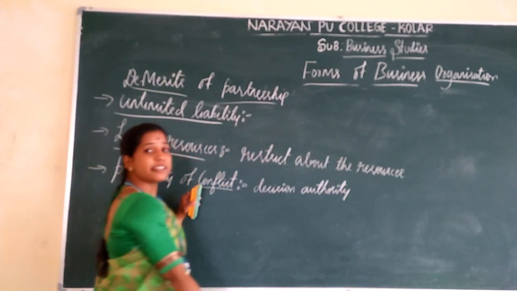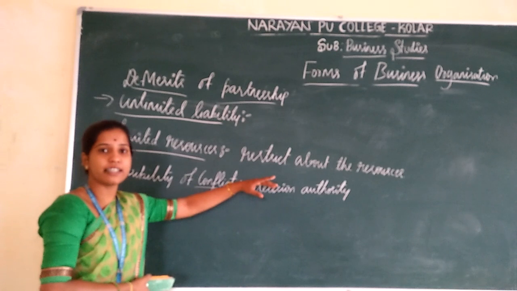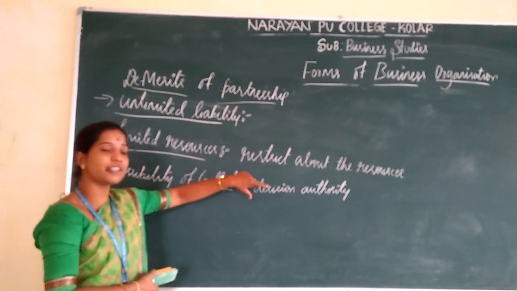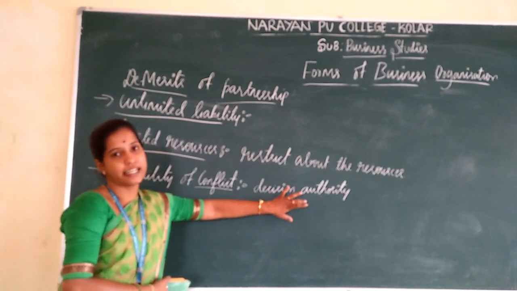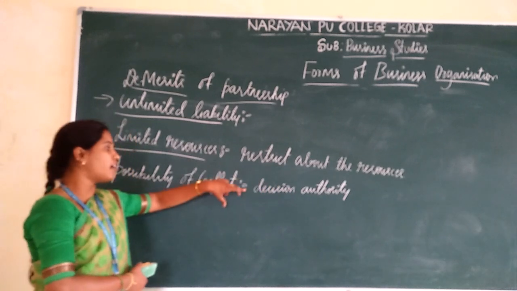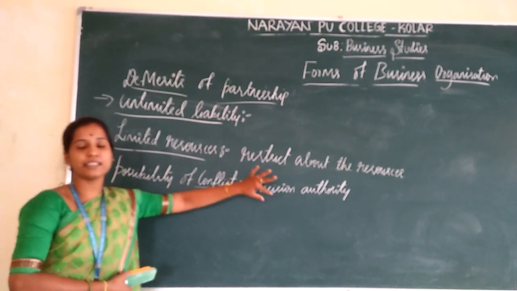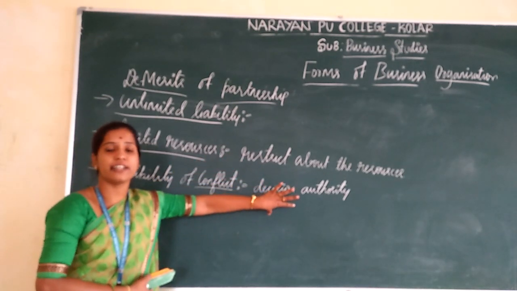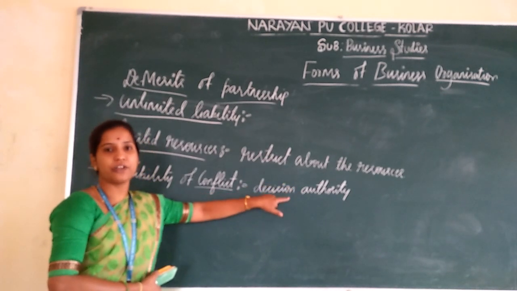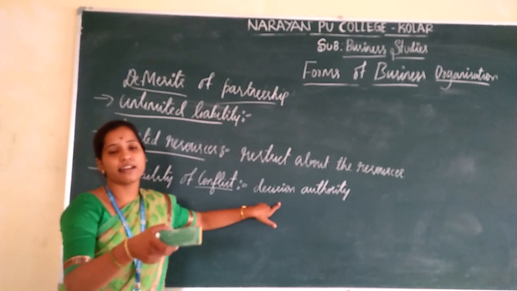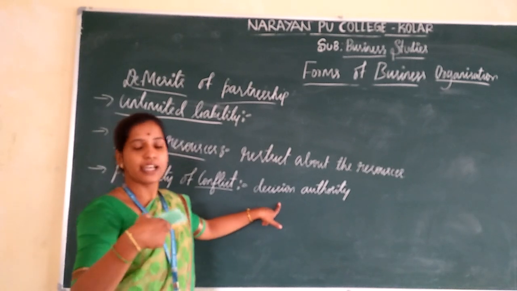Here a group of partners is assembled in this partnership firm. In this partnership firm, the decision authority is shared among all the partners. If one partner makes a decision, and another partner is not satisfied with this decision, then a conflict may arise.